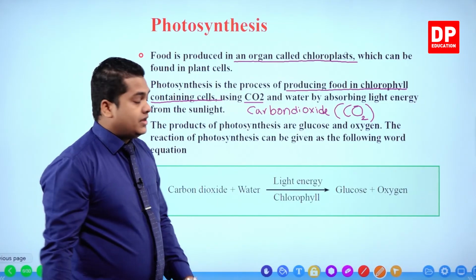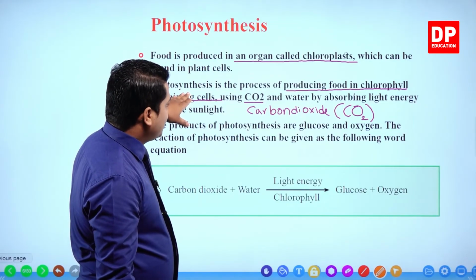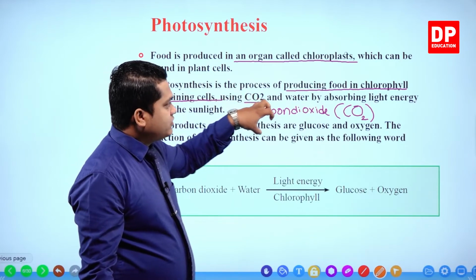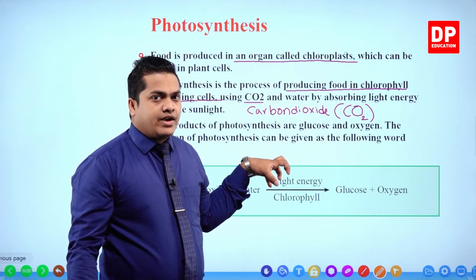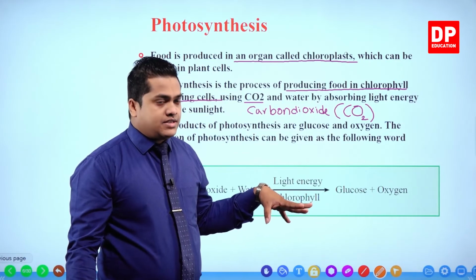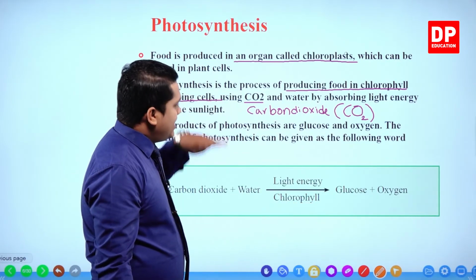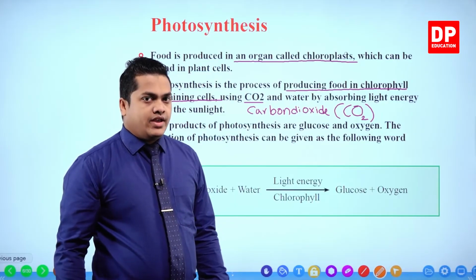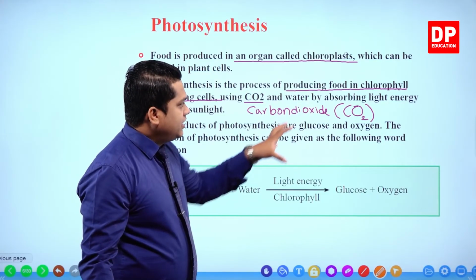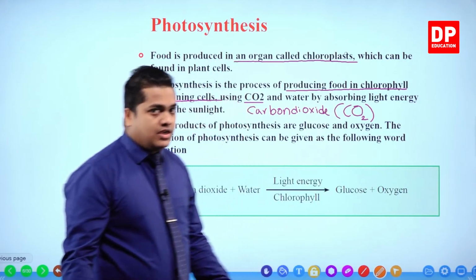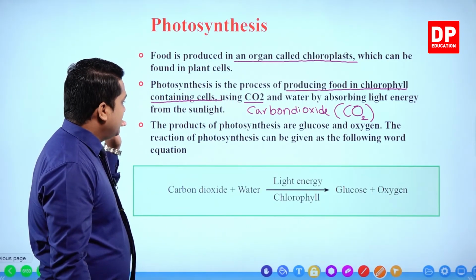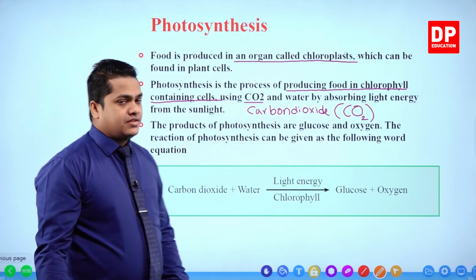So once again, photosynthesis is the process of producing food in chlorophyll containing cells. Food is getting produced within the chlorophyll containing cells using carbon dioxide and water, and by absorbing light energy from the sunlight.